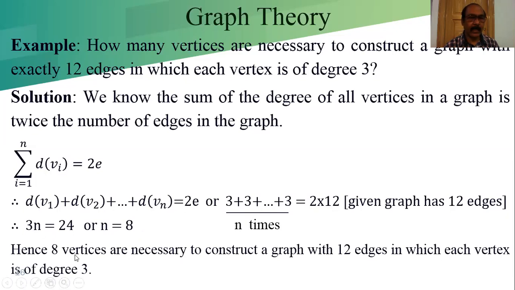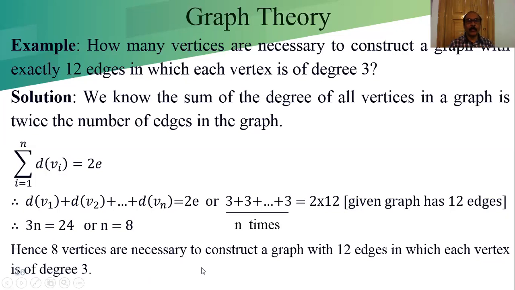Since n equal to 8 is not a fraction, it is an integer value, we can easily conclude it is possible to construct a graph with 12 edges and each vertex of degree 3. Hence 8 vertices are necessary to construct a graph with 12 edges in which each vertex is of degree 3.